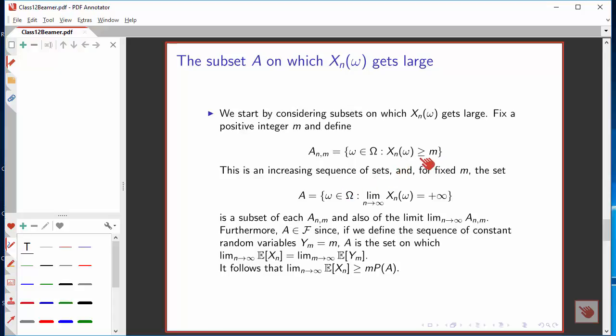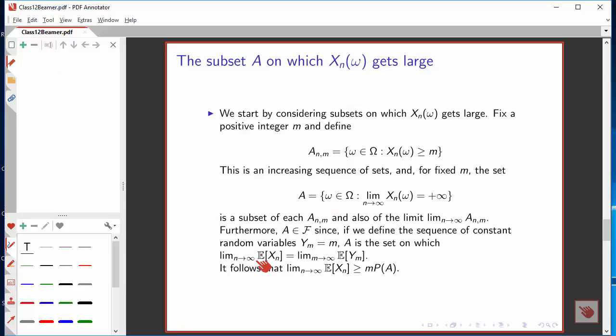So this set is a subset of the earlier set for all of the A n comma n, and it's also a subset of the limit of that as n approaches infinity. In a bizarre way, we can prove that this set is in the sigma field. Consider the set of random variables y sub m, which has the constant value m. What is A?